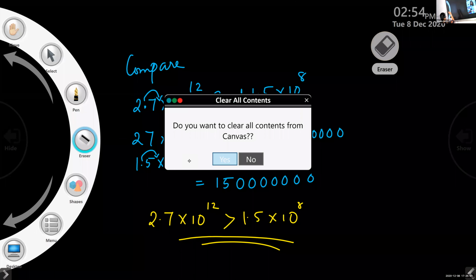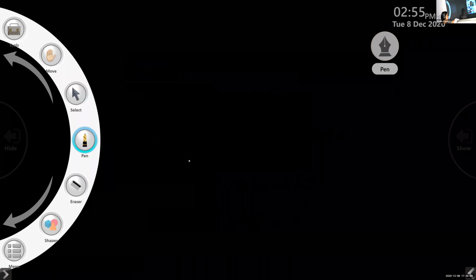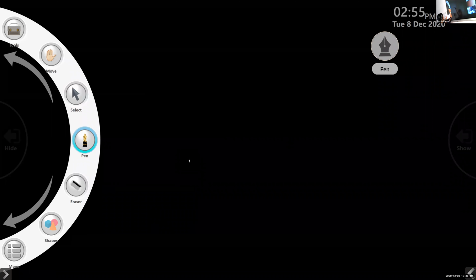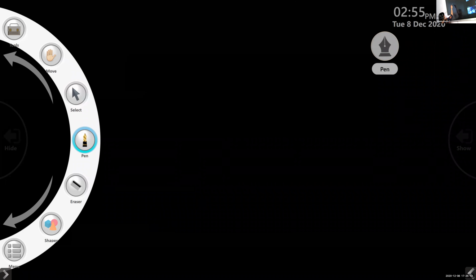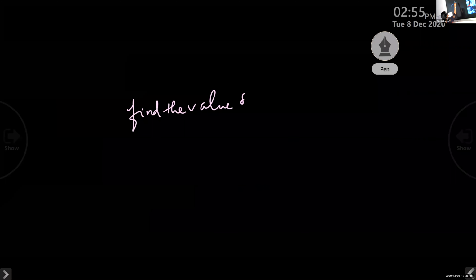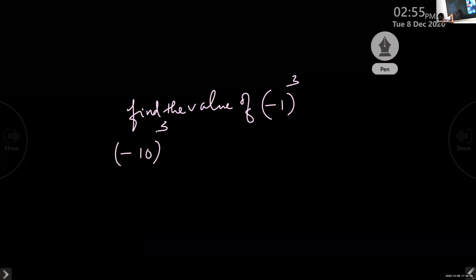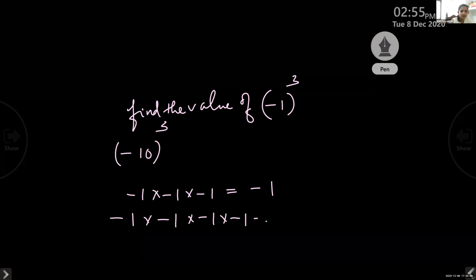I'll take one more small topic. You know already, when we studied integers. I can finish that also. Find the value of negative 1 cubed, negative 10 cubed. What is negative 1 into negative 1 into negative 1? Answer is negative 1. What is negative 1 into negative 1 into negative 1 into negative 1? Positive 1. You know that, no?